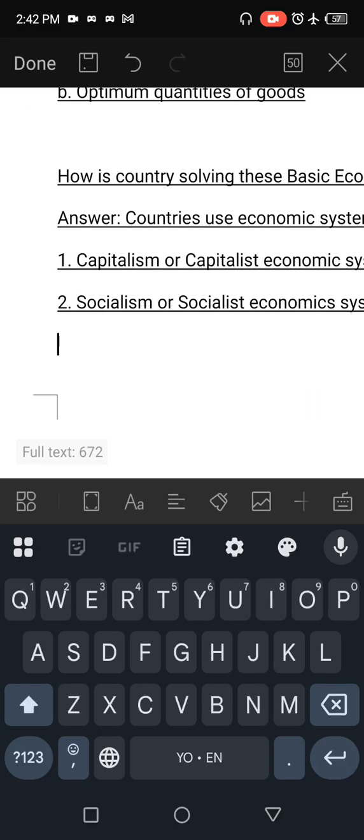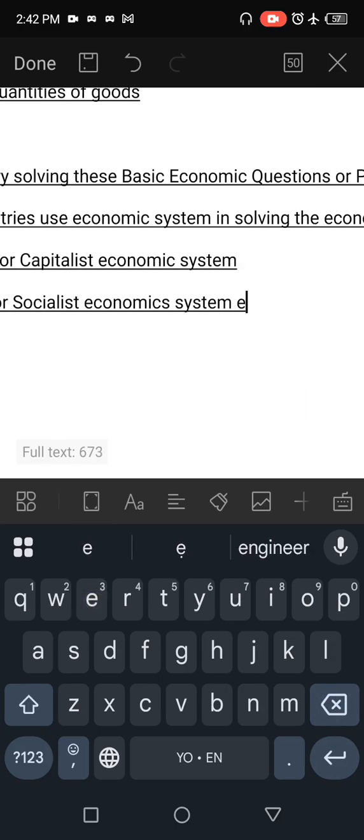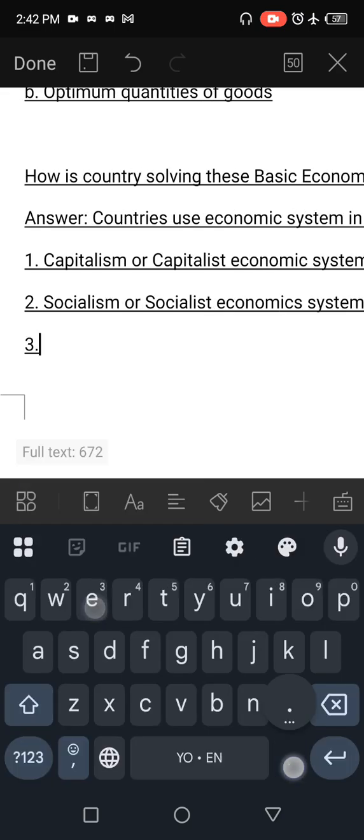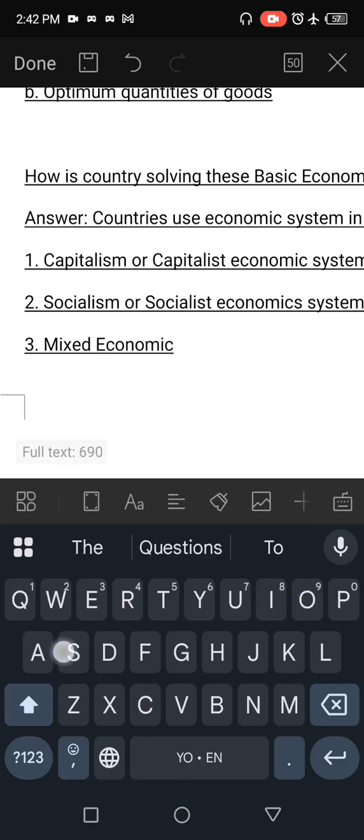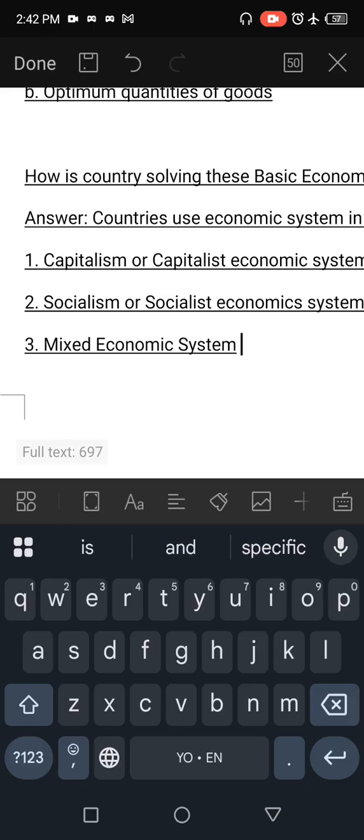The last one, which is number 3 of the economic system, is the mixed economic system. Socialism can also be called centrally planned economic system.